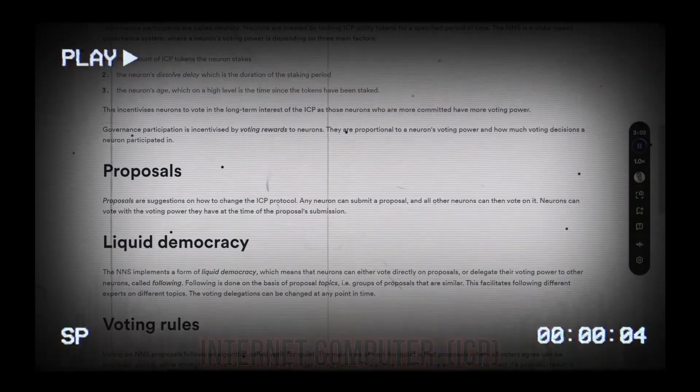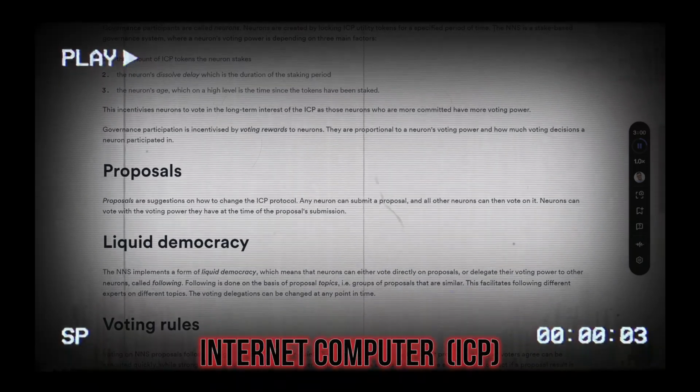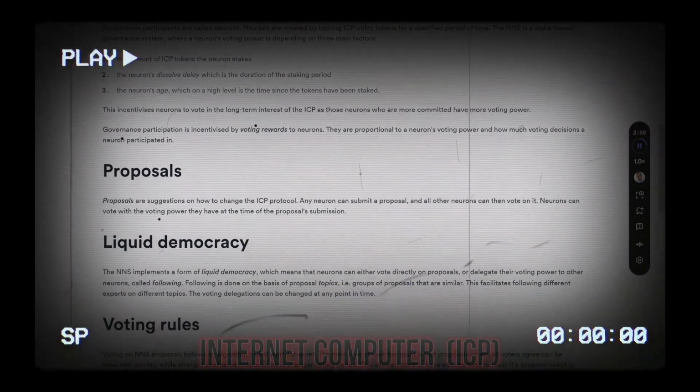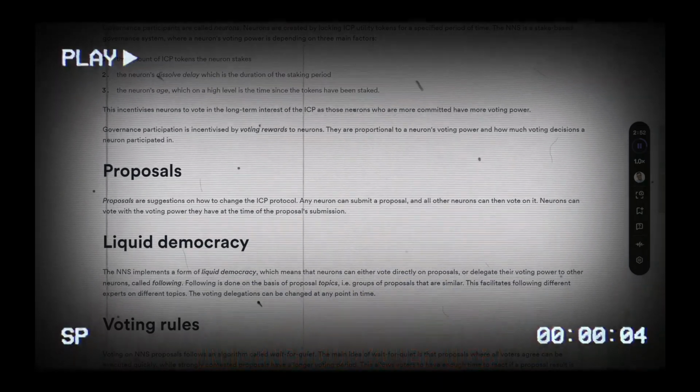Proposals. Proposals are suggestions on how to change the ICP protocol. Any neuron can submit a proposal, and all other neurons can then vote on it. Neurons can vote with the voting power they have at the time of the proposal's submission.